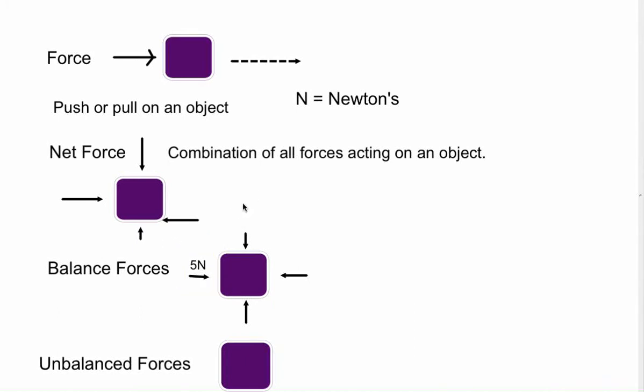And then we were exerting 5 newtons of force in this direction. Right here, and then another 5 newtons in this direction, and then another 5 newtons in this direction, we would have balanced forces all the way around.